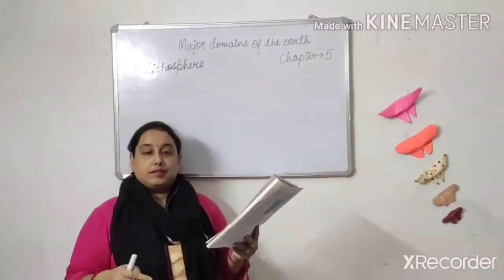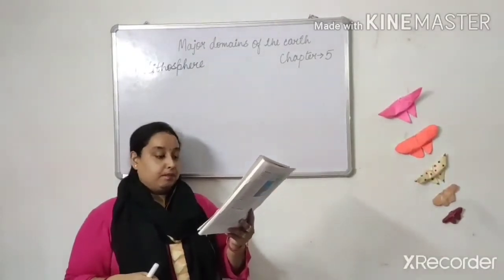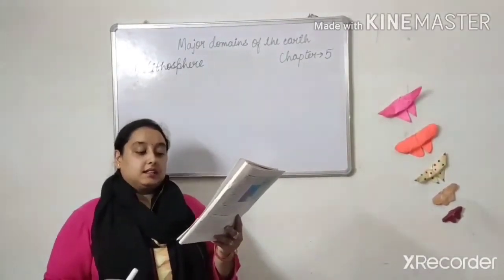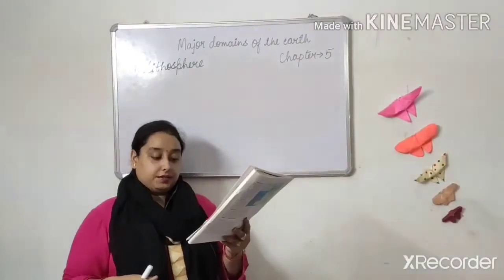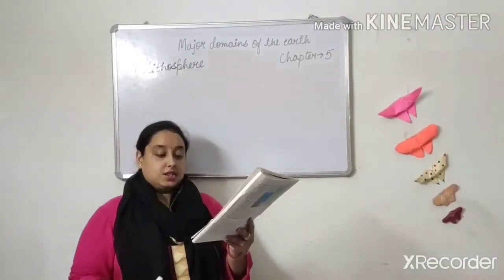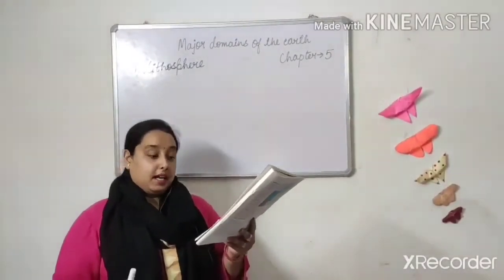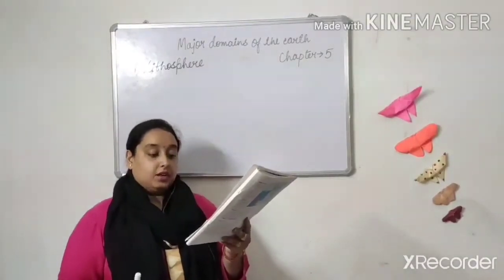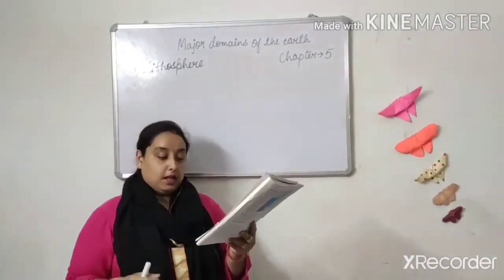Now come to our next, North America. North America is the third largest continent of the world. It is linked to South America by a narrow strip of land called the Isthmus of Panama.